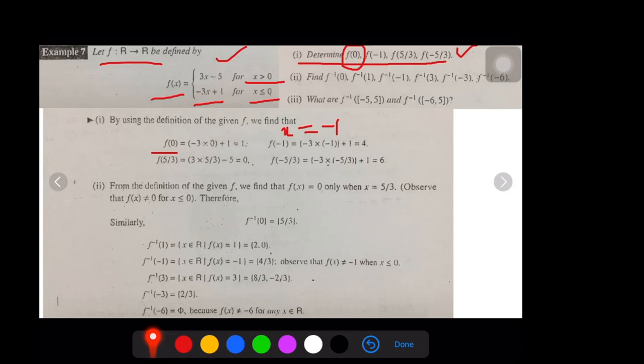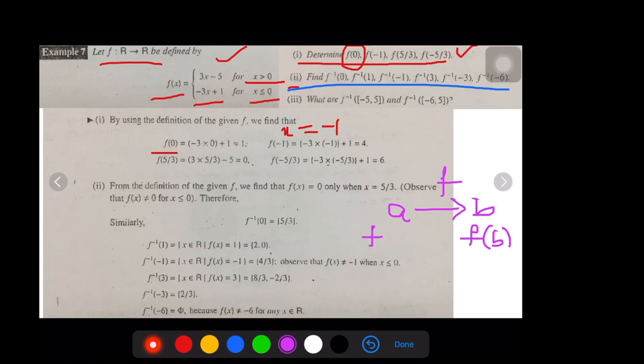So once this is done, we move on to the second one. Find out pre-images of all these elements. So how do we compute pre-images? We'll start with the first one, f inverse of 0. So there is A here and mapping to B under f. So this is called f of A, and the name of this is called f inverse of B.